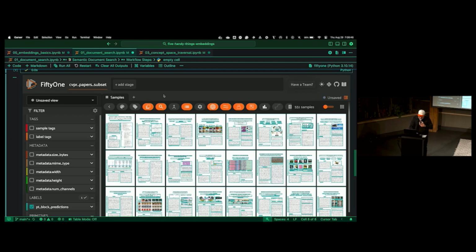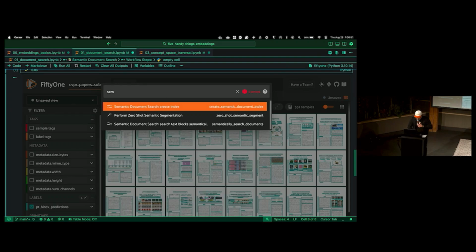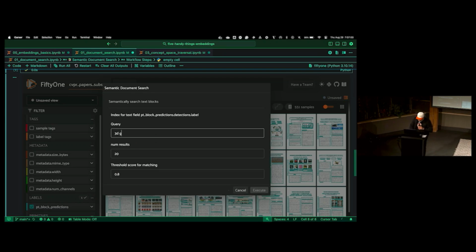So let's go ahead and just open this up. Backtick, open the operators panel here. It will say semantic search. And maybe the query, I don't know, 3D, just a bunch of buzzwords. 3D Gaussian splatting, meshes, and diffusion. Let's just lower that threshold for matching just for illustrative purposes.